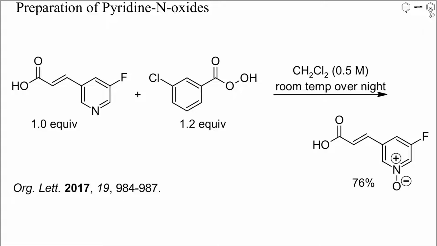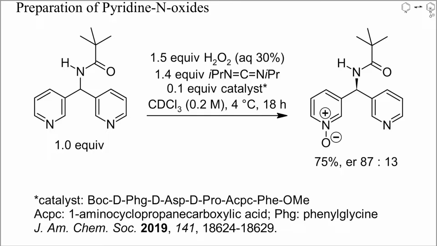Peracids such as MCPBA have also been used to oxidize pyridines. In this example, epoxidation of the alkene was slower than oxidation at nitrogen, and again the N oxide was obtained in good yield. Even examples of the enantioselective oxidation of pyridines have been reported. Here, such an oxidation was performed with hydrogen peroxide and a carbodiimide in the presence of 10% of a peptide ester. The enantioselectivity wasn't very high, though.